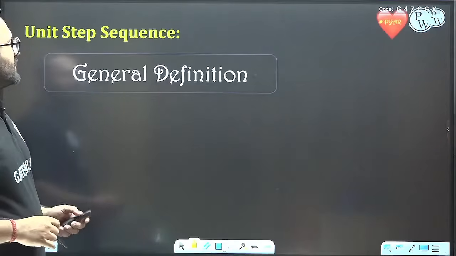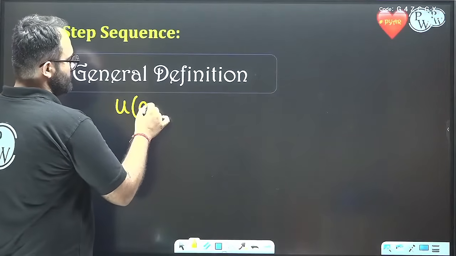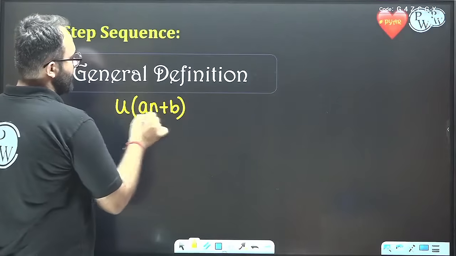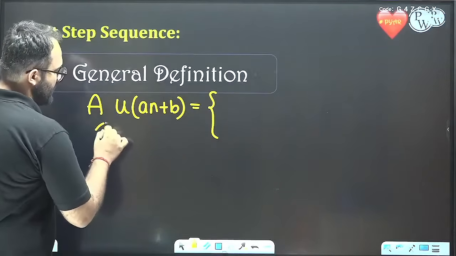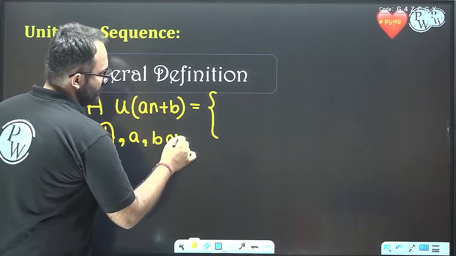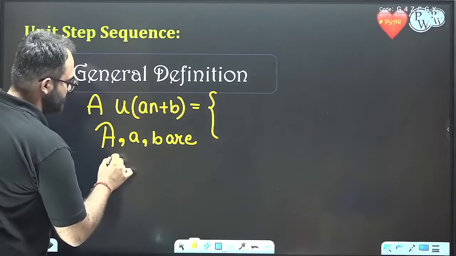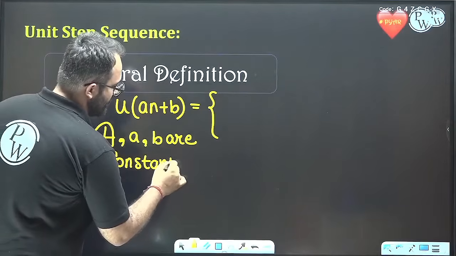Great. This is the basic definition. We have the general definition also. A times u of an plus b, where capital A and small b are constants.